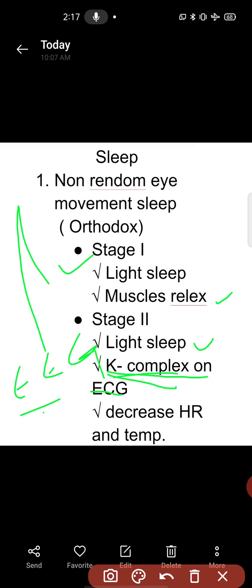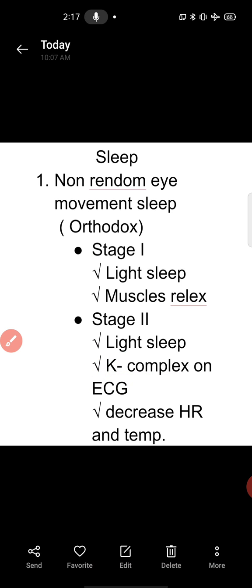And what the K complex suggests is that it is the largest event in the healthy human being. If that person is having a perfect sleep, your K complex is good, in the range, on the EEG.